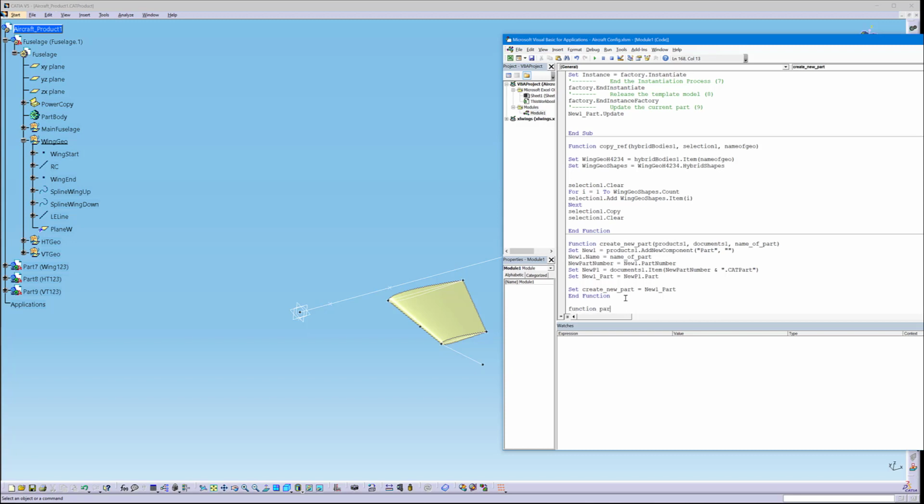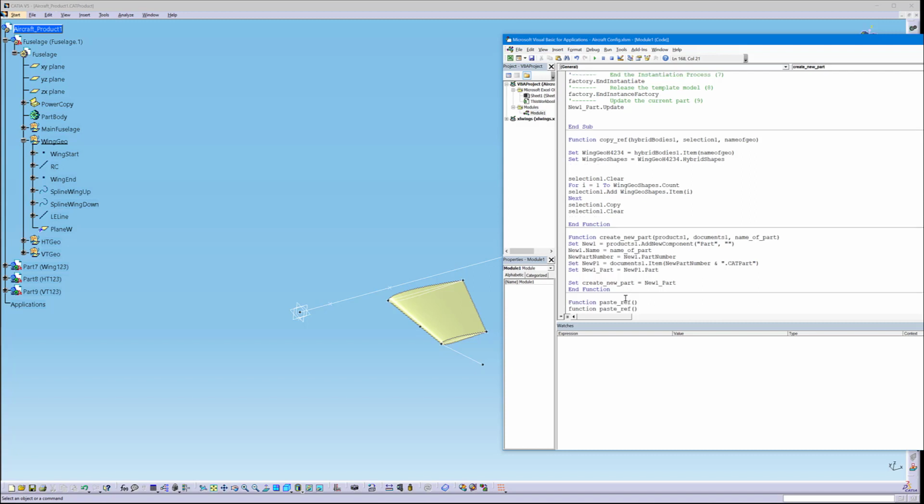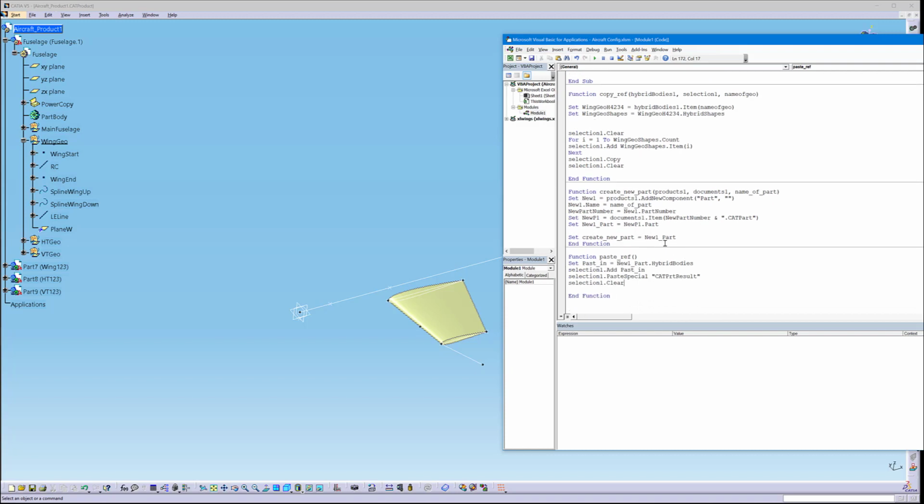Function paste ref, we can call it whatever you like. And then here the input is this one, and also selection 1 is not defined, so we need to give that. But there is no output here, so just to paste it in here exactly. All right, so then that should be enough.